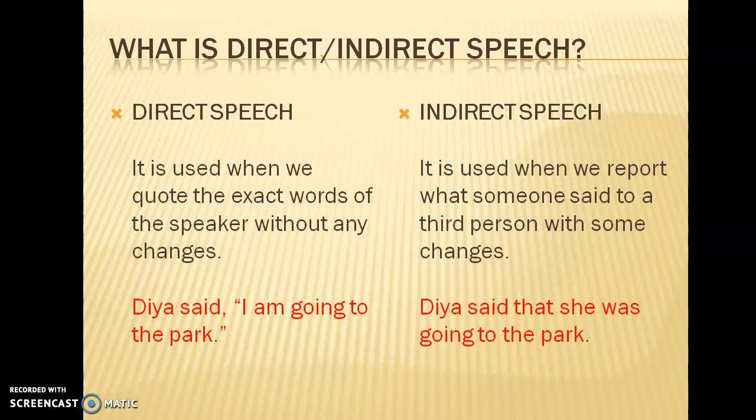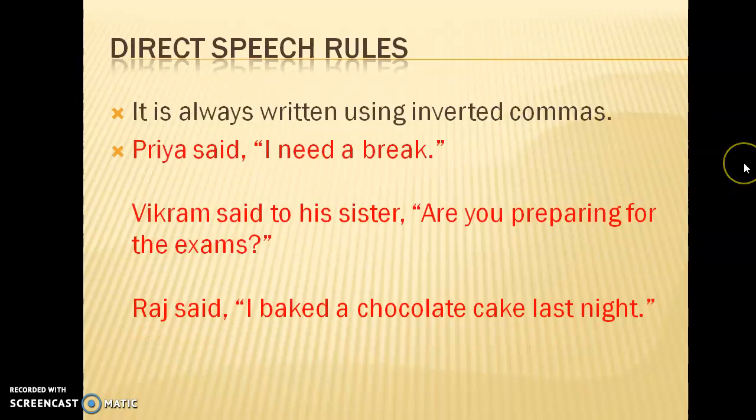So direct speech is the exact words of the speaker, and indirect speech is when you pass on what the speaker said to a third person by making certain changes. Now, direct speech general rules. Direct speech is always written in inverted commas. Priya said, "I need a break." What is the dialogue here? "I need a break." So dialogue is always written in inverted commas.